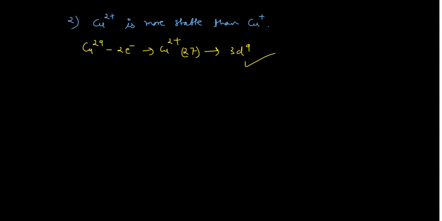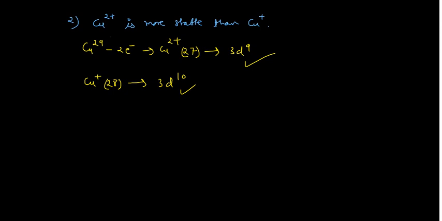For Cu+, it has one more electron, which means it has 28 electrons. If you write the electronic configuration for this one, you will find in the d orbitals you have the d10 system, 10 electrons. Generally, completely filled and completely half filled orbitals are more stable, but in this case the reverse is happening. See what is written here: this Cu2+, which is the d9 system, is more stable, and this is less stable. So this actually violates the symmetry criteria and the number of electron exchanges criteria used to explain the stability of the half-filled and full-filled orbitals.